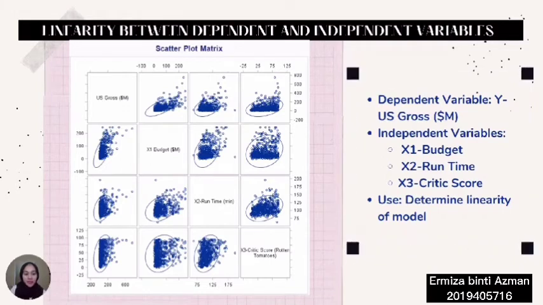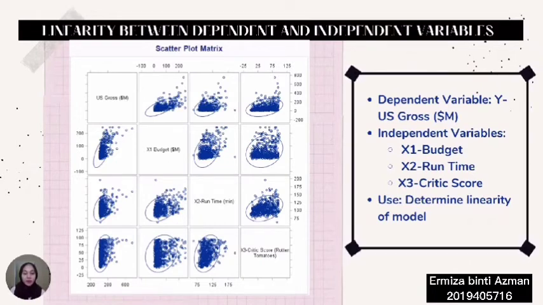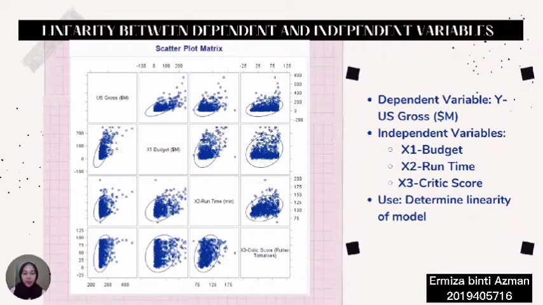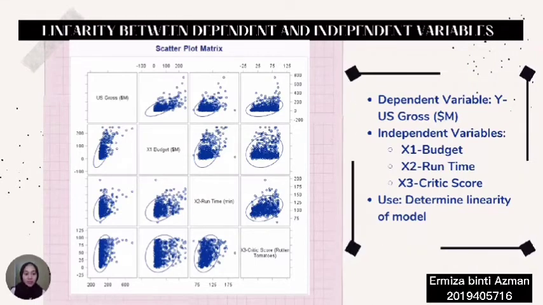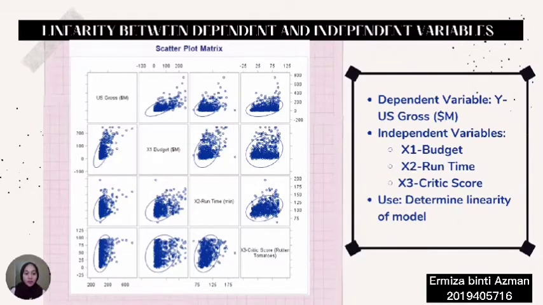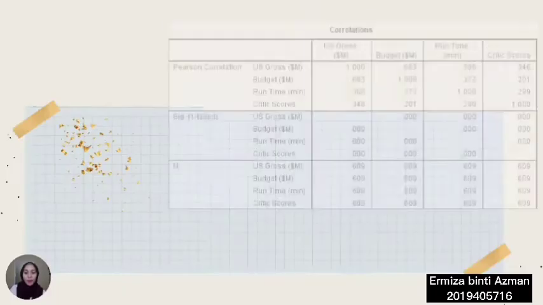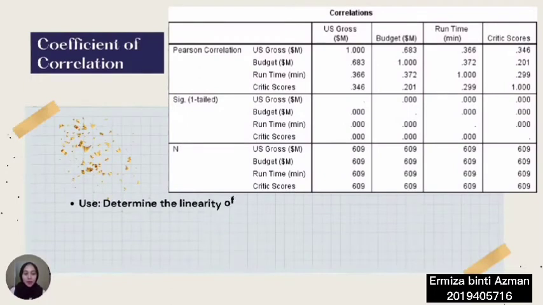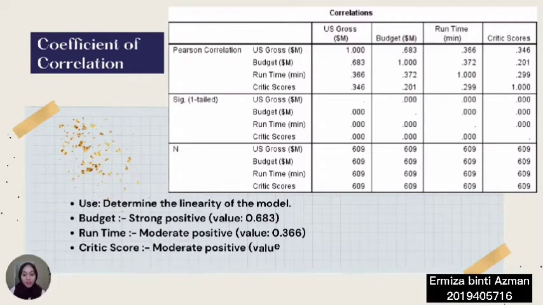First, I'm going to explain the linearity between dependent and independent variables. As we can see here, this scatter plot matrix shows the dependent variable y, which is US gross, and independent variables x1, x2, and x3, or budget, runtime, and critic score. The scatter plots are used to determine the linearity of the model. Based on this, the pattern of the scatter plot is approximately linear for all of the pairs of dependent variable and independent variable.